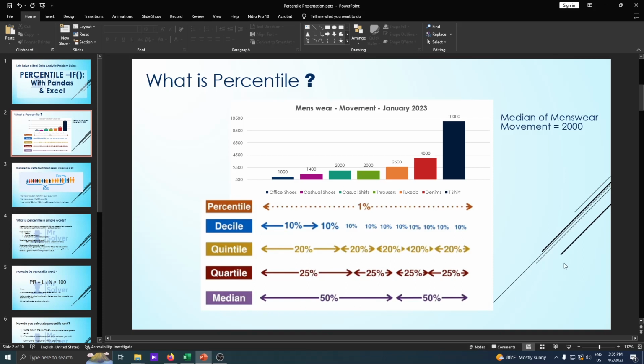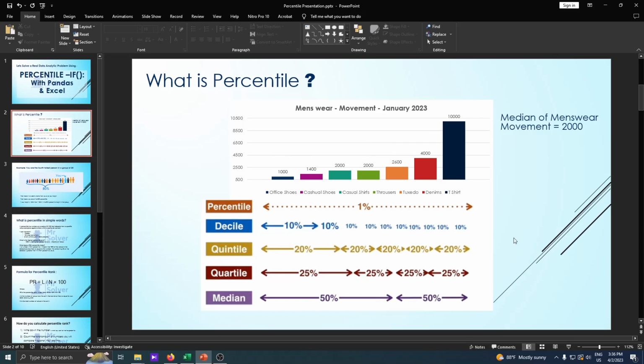Okay, so similarly there is another term called quartiles, which is when we divide the data set into 4 equal parts, 1/4 of the data each. Similarly guys, when we divide the data set into 5 equal parts, that is called quantile.